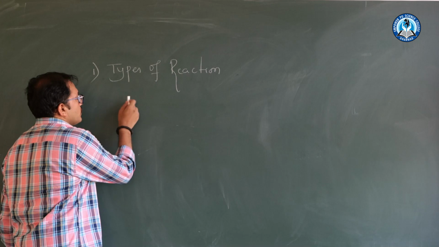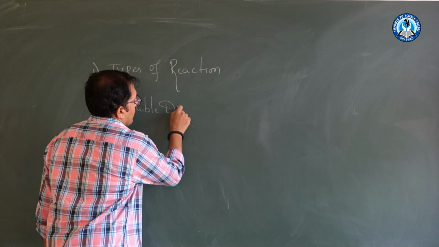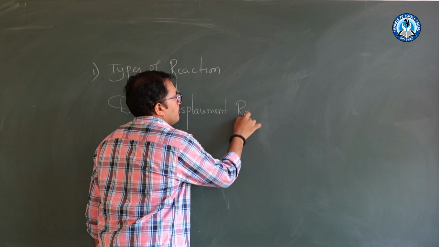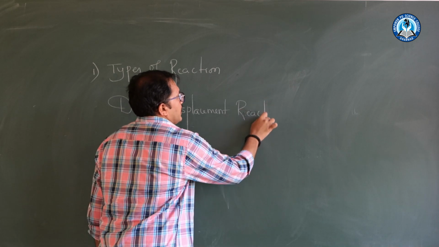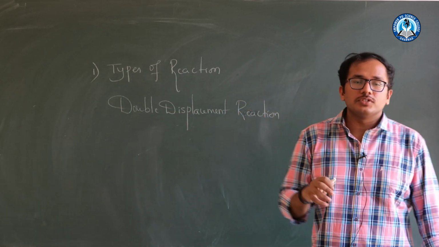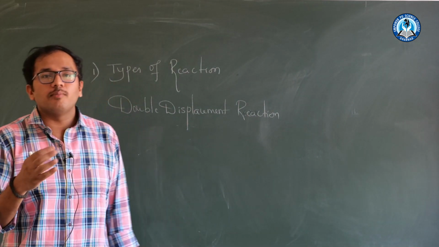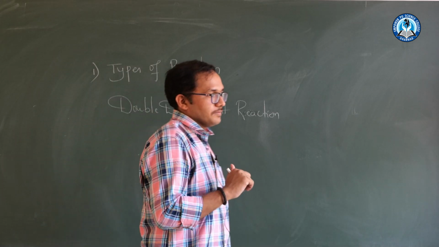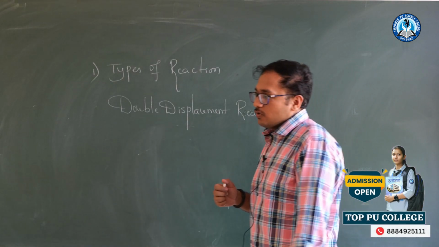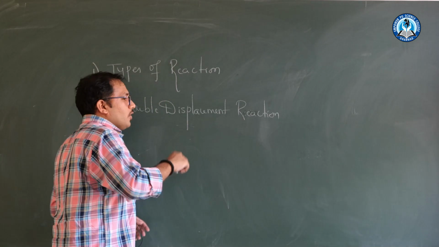In this chapter, while coming for first PUC, please be thorough with some of the concepts like double displacement reaction, because this reaction plays a very key role in the inorganic chemistry of first PUC. As I have told in my last lecture, we will come across chapters like chemical bonding and periodic classification, and in chemical bonding we will come across many inorganic reactions. To understand those inorganic reactions, we have to read inorganic chemistry deeply.